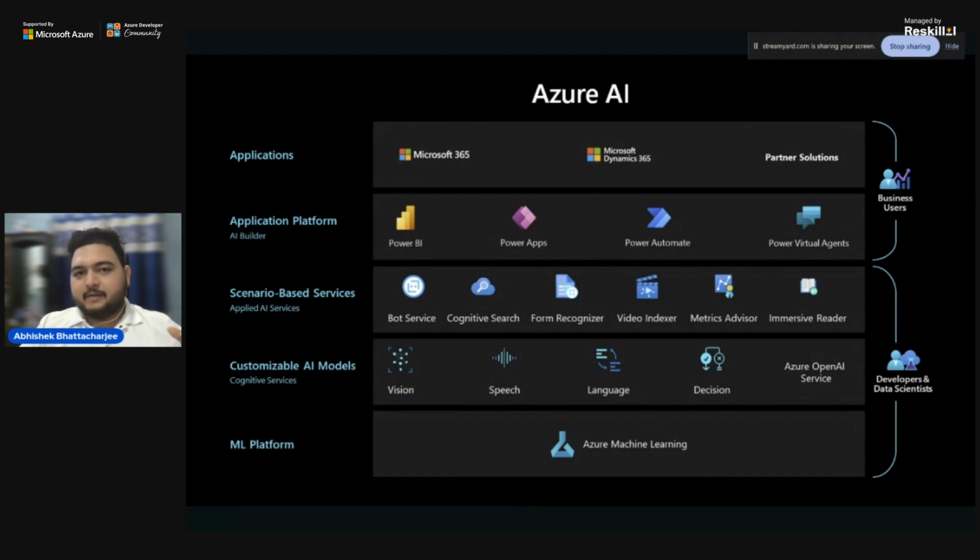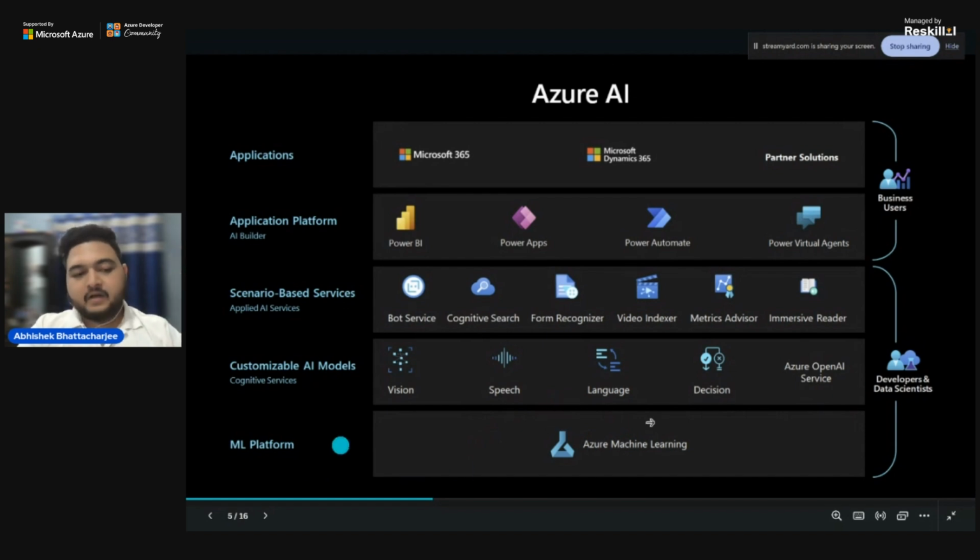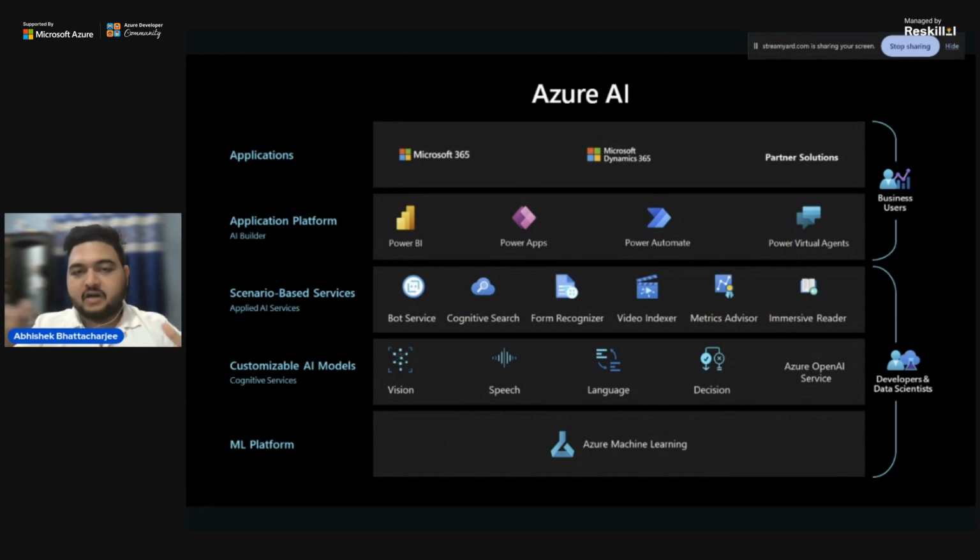So initially, the Azure AI services looked like this. We will move slightly above. At first, we can see it has given the ML platform. Earlier, Azure was having a machine learning platform. It is having it as of now, but with more powers and more capabilities and less complexity. So it has an Azure machine learning platform.